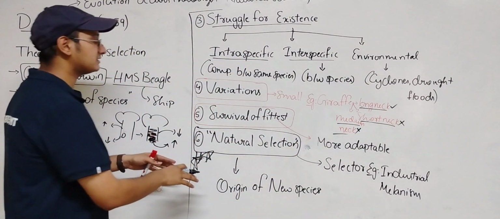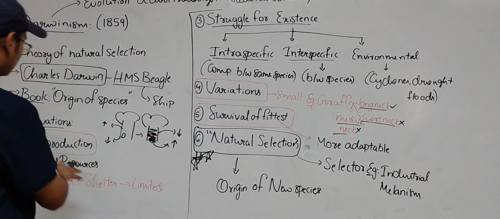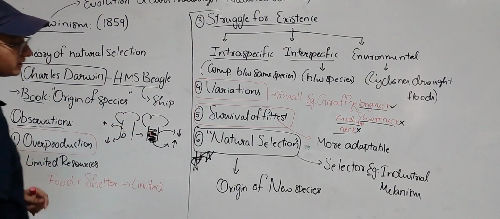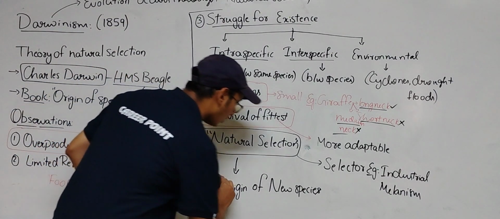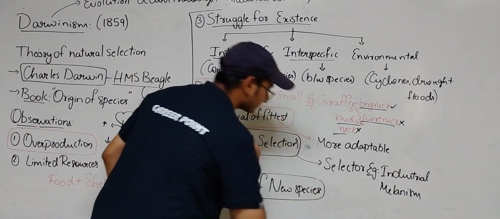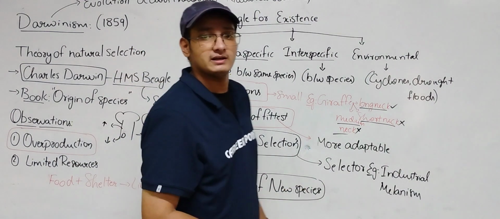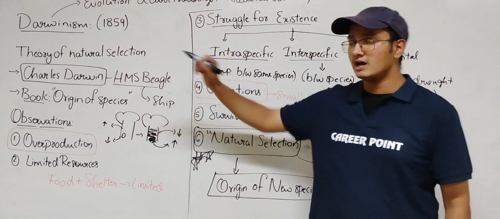So natural selection, survival of the fittest, variations, struggle for existence, limited resources and overproduction, all these things one by one lead to the origin of new species. This is what Darwinism is. These are the things that were observed by Darwin.